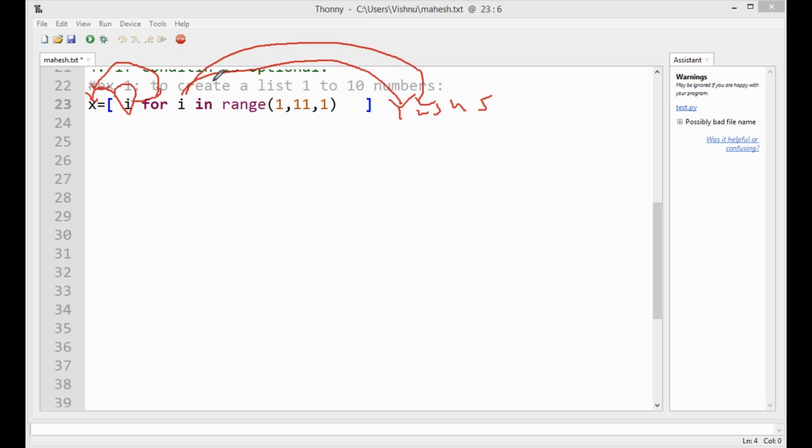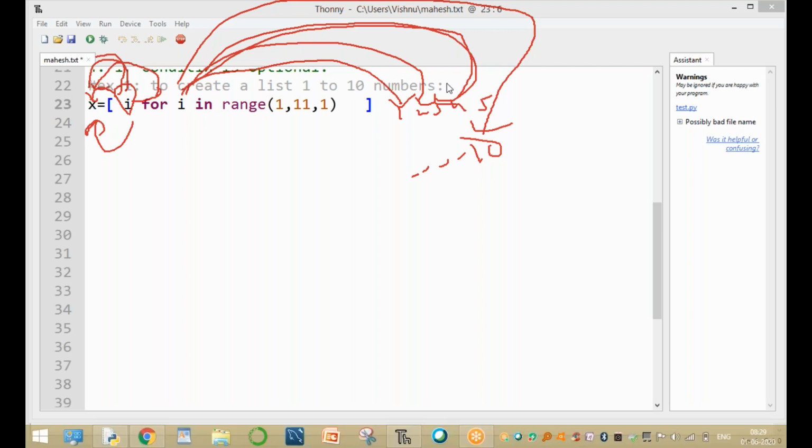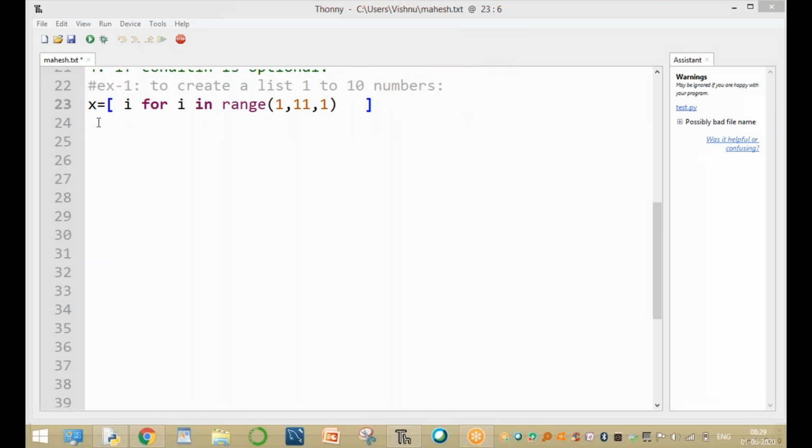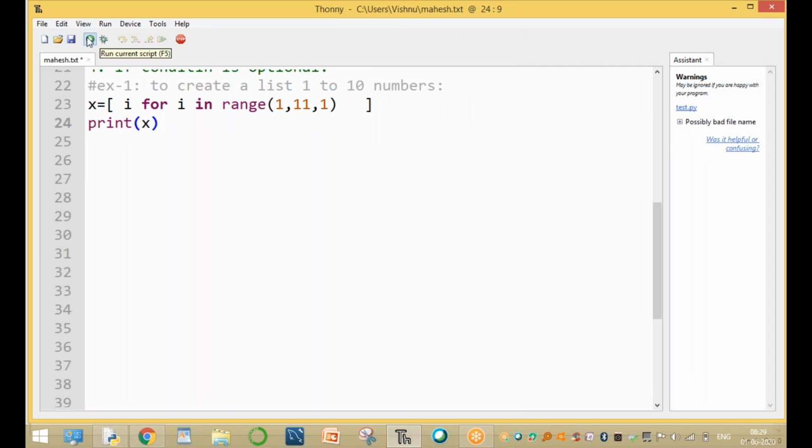Again the next time the i value is 3. The 3 is assigned to x. Again the next i value is 4, and so on and so on. At some particular moment the i value equals 10. Now this i value is assigned to x. And the next one, print of x. Now run this program.